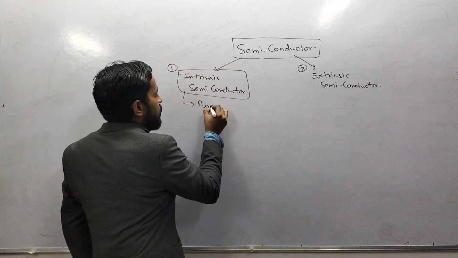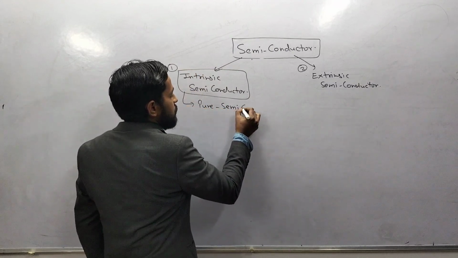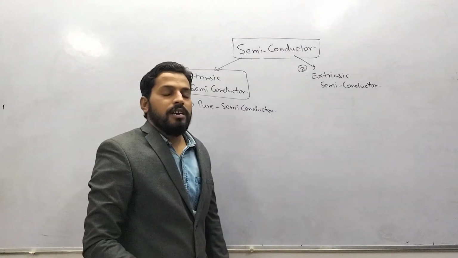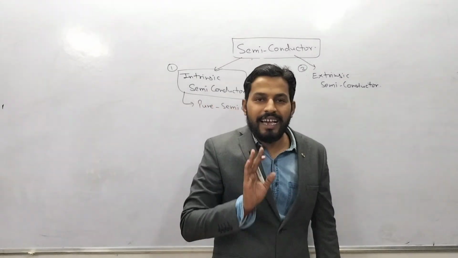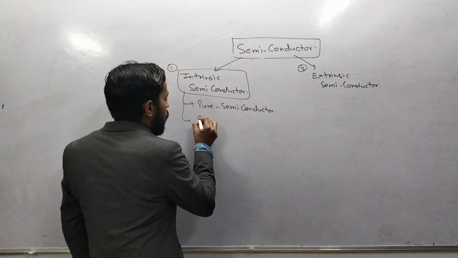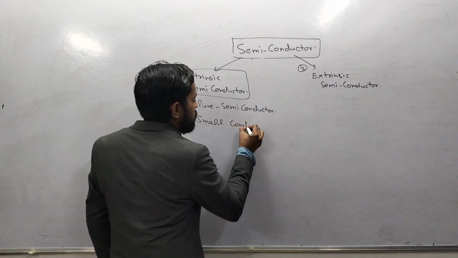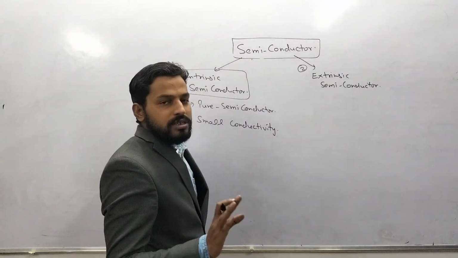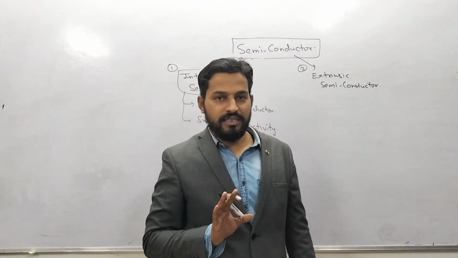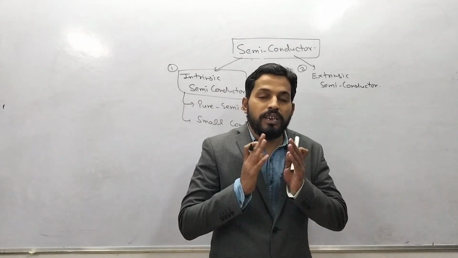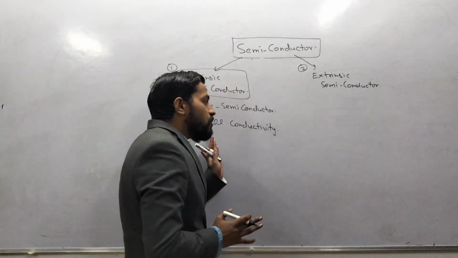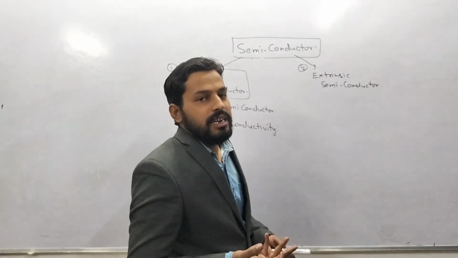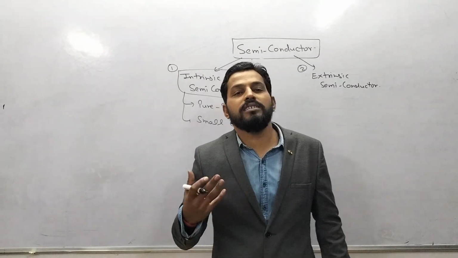Intrinsic semiconductor is the purest form of semiconductor, it is pure semiconductor, but it shows small conductivity, because there are fewer free charge particles, and due to fewer free charge particles, it shows a small conductivity value. Small conductivity means small current, and using small current we can't build further devices.